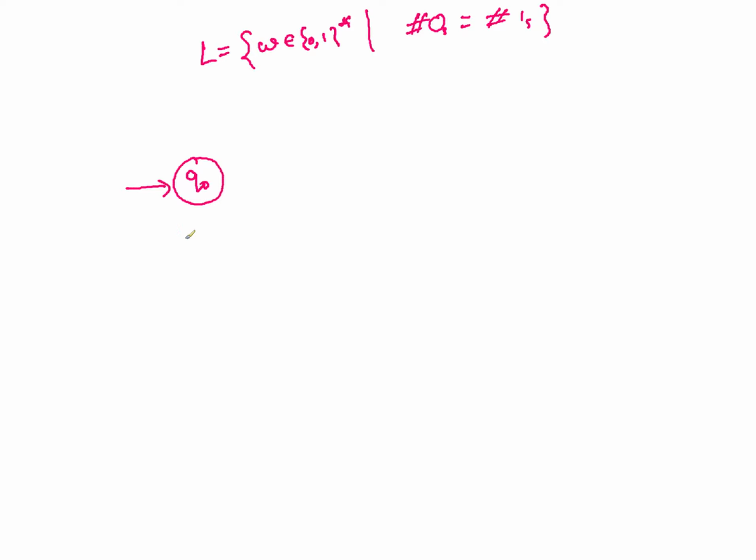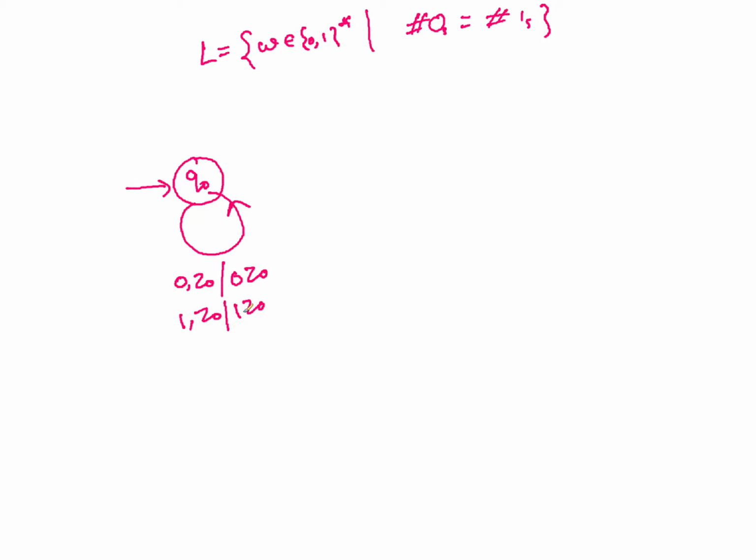So let's take a state. Again, what can we do? When you get the first symbol, what is it going to be? It may be a 0, it may be a 1, we don't know. So let's do it the same way. If you get a 0 and it is Z0, what are you going to do? You are going to push it on the stack: 0 Z0. When you get a 1 and it's a Z0, the same thing will happen: 1 Z0.